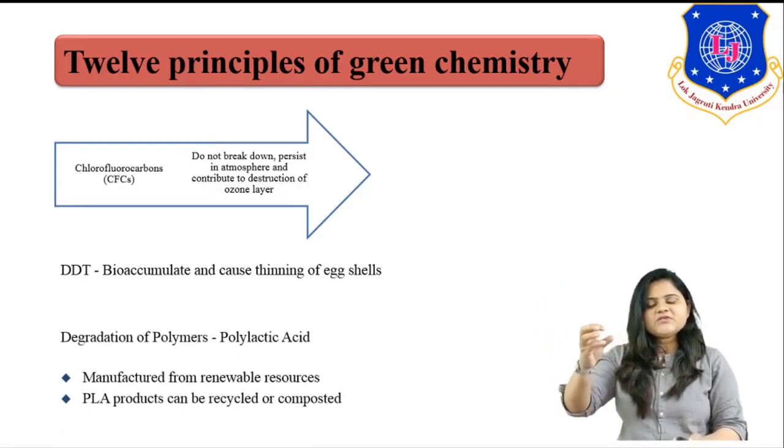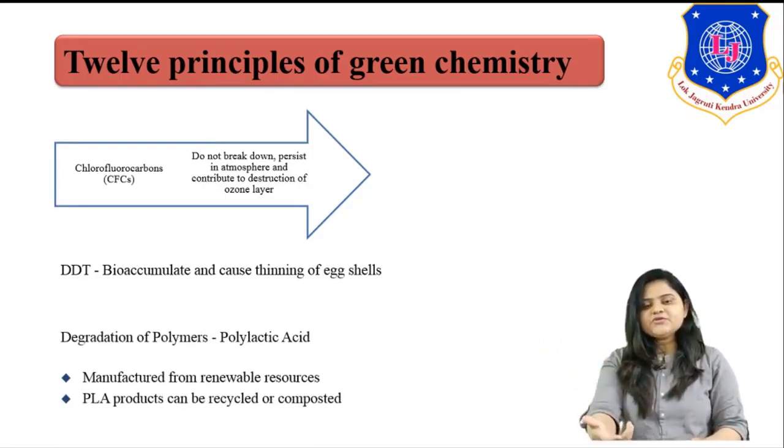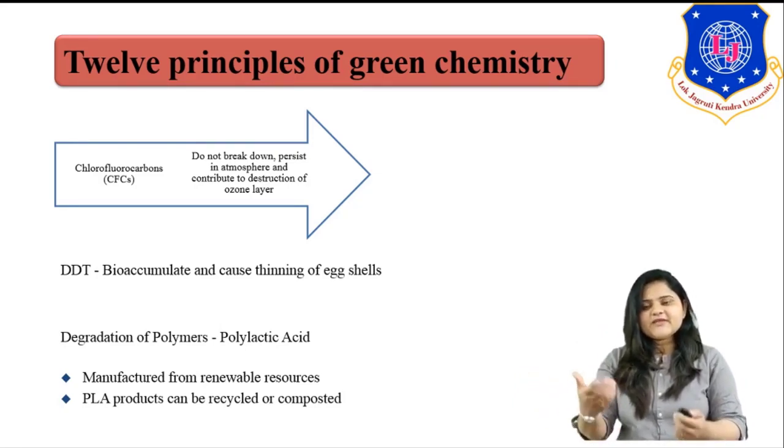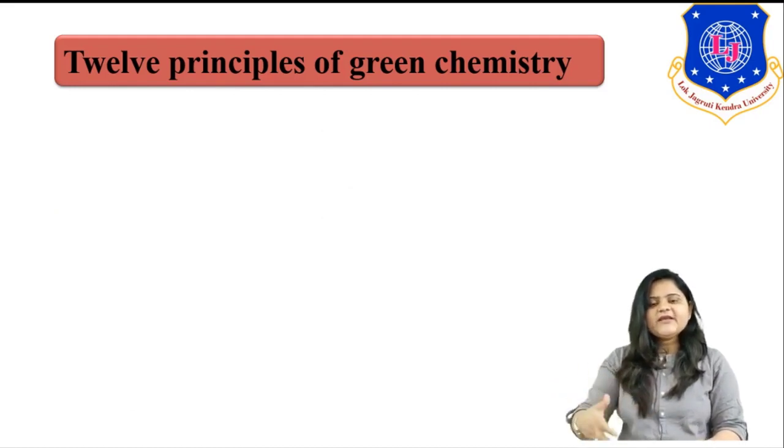So instead of chlorofluorocarbons or volatile substances, try to use greener alternatives. Another example is DDT, which bioaccumulates in our system. Instead of that, try to develop new products. One good example under this category is the degradation of polymers, such as polylactic acid, which degrades after its use.